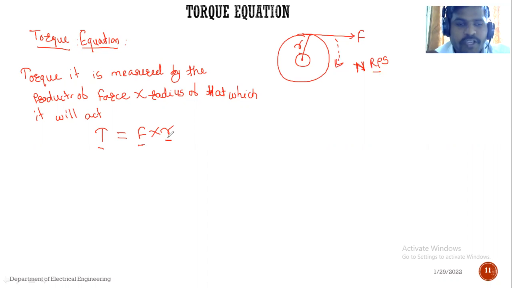Okay, so see, we have discussed the drum radius and the force applied to the drum. So the torque can be defined by torque T is equals to force into radius. So what is the unit of force?